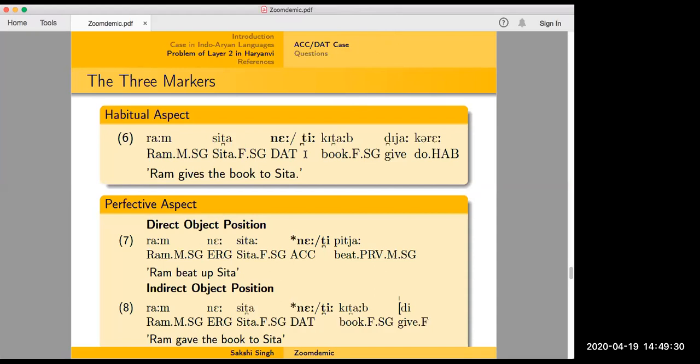I probably missed this, but is there DOM in your grammar? And if there is, can both ne and p forms show up? I did not purposefully include DOM in this because DOM is very all over the place. I'm still looking into it, but yes, there is a DOM in Haryanvi. But with the ne and p marker there, I am not getting very robust judgments from people because it's a little dicey.